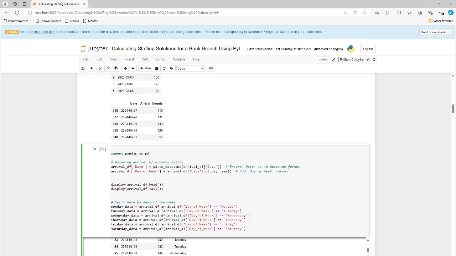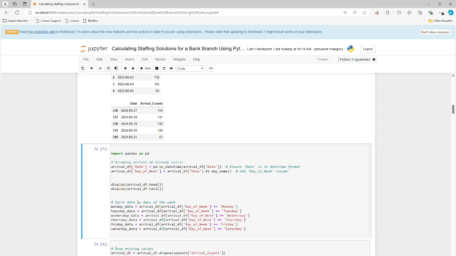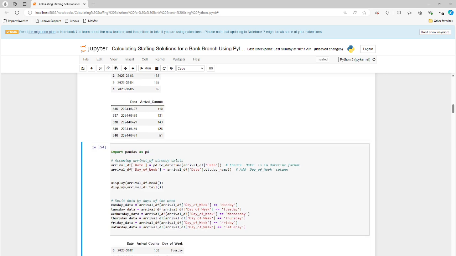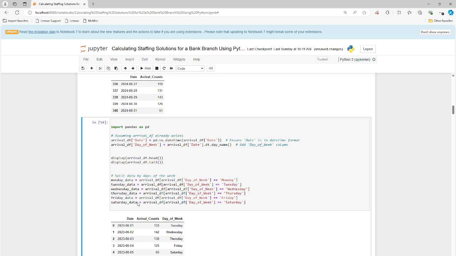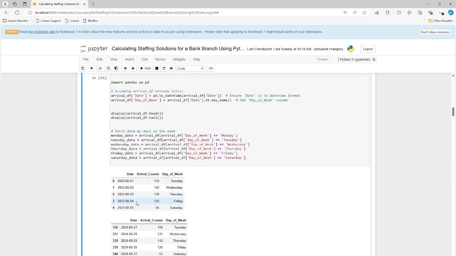So we are going to do some feature engineering here. This is when you create new features from existing features. We're going to get the day of the week listed next to all the dates, right? So we have the date, the number of customers serviced, and then the day of the week. So this is a little bit more intuitive than just looking at a calendar date. Okay, and already you can see Monday through Friday, pretty consistent, a little over 100 customers.